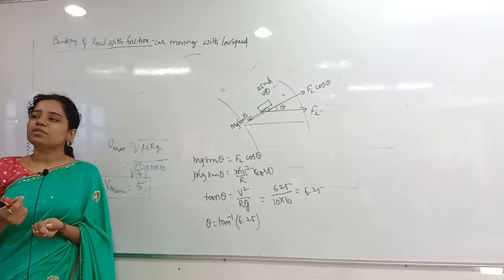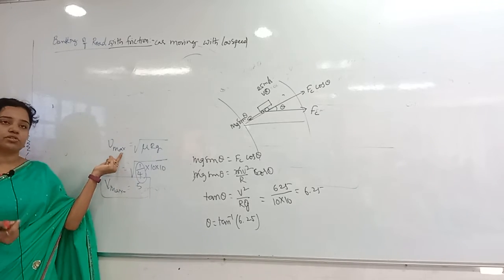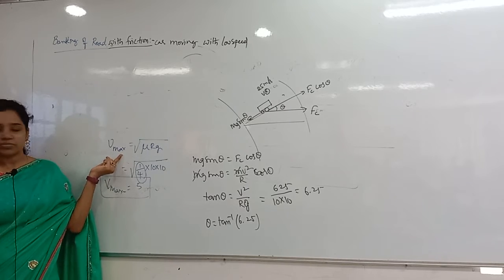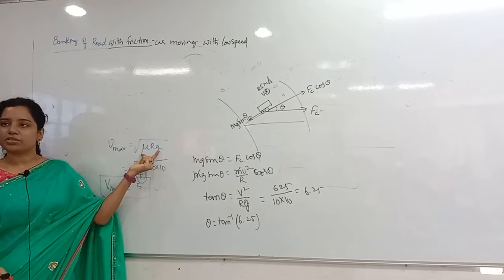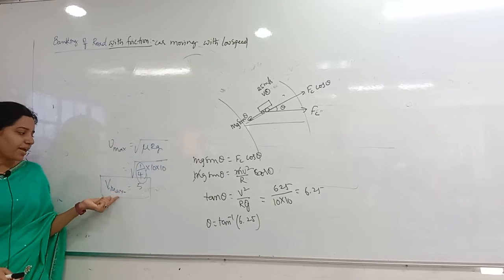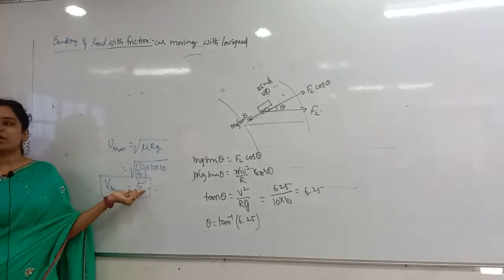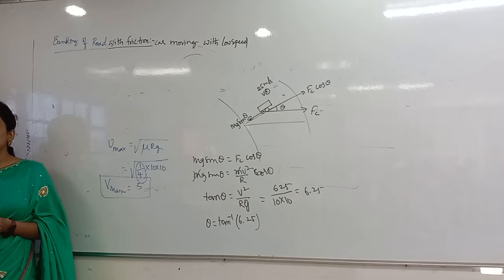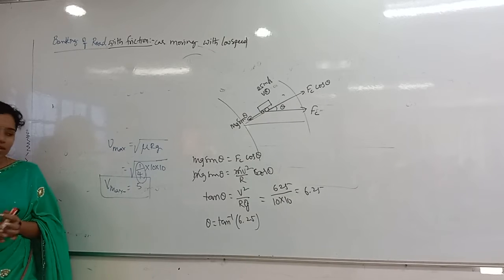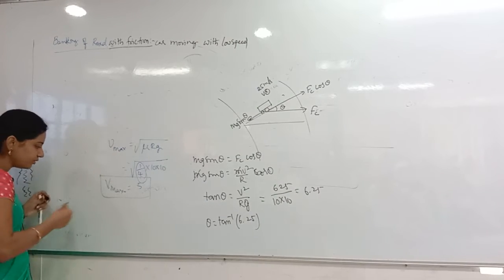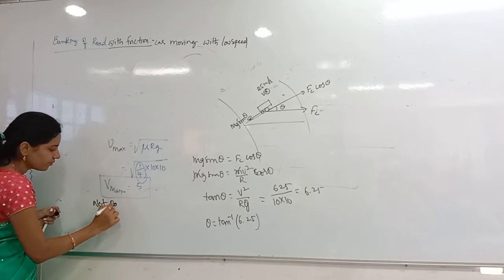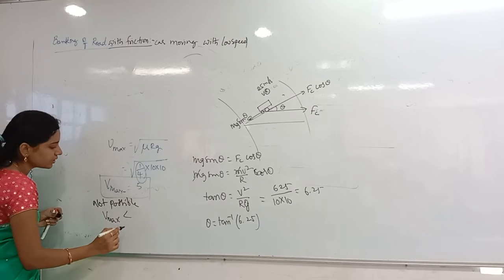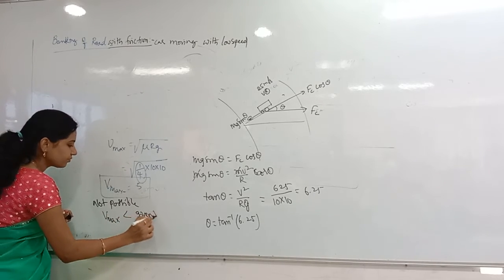The maximum possible velocity here is only 5 meters per second, but our car is moving at 25 meters per second, so it is not possible, it will skid off. You have to write that conclusion also. Not possible, because the maximum possible velocity is less than the given velocity.